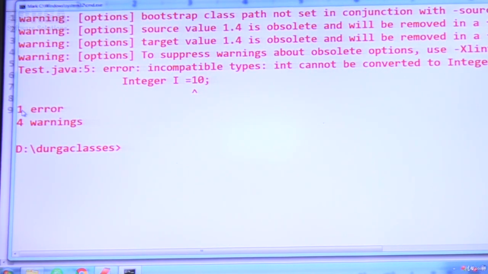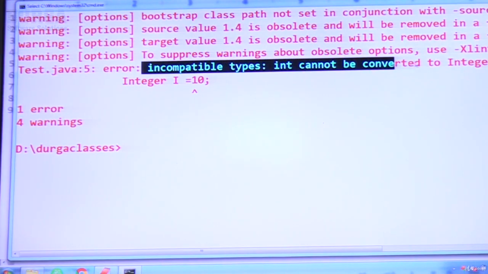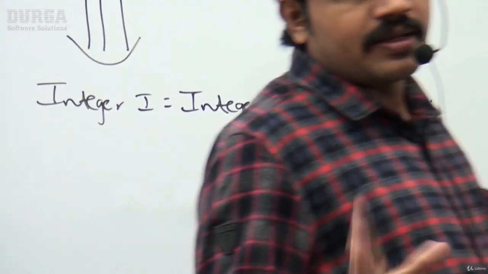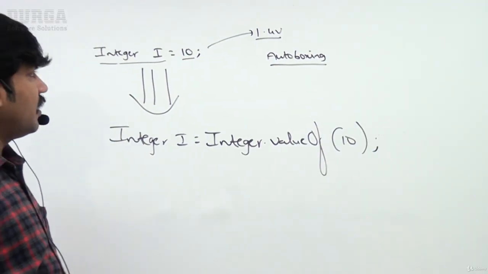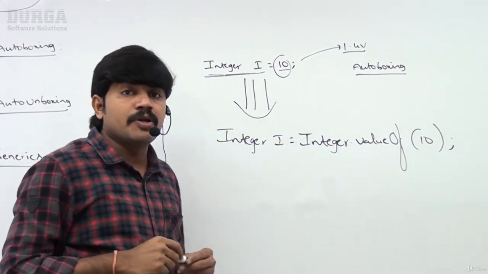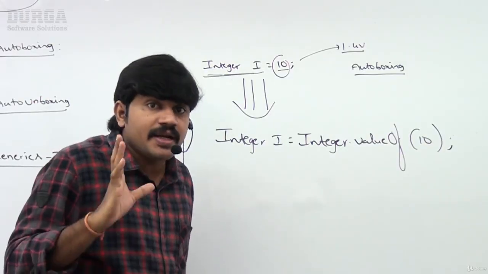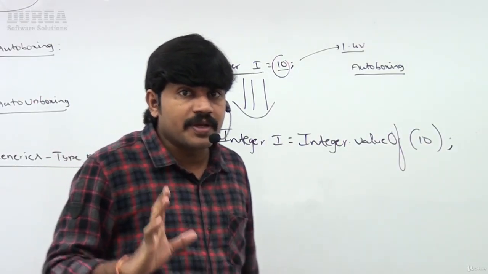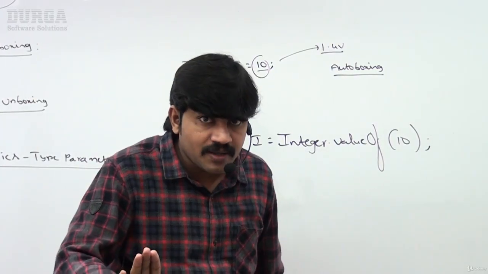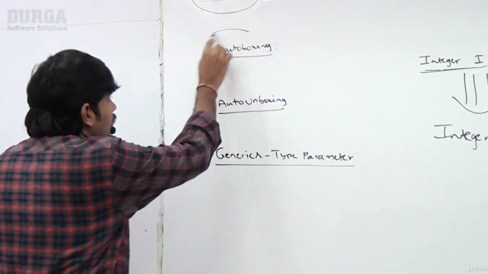One error, 4 warnings. What is that error? Incompatible types: int cannot be converted to Integer. Like that, we get a compile time error. So it's very clear: from version 1.5 onwards, in the place of a wrapper object, you can happily provide a primitive type as the argument. The required conversion is automatically performed by the compiler. This conversion is nothing but auto boxing.